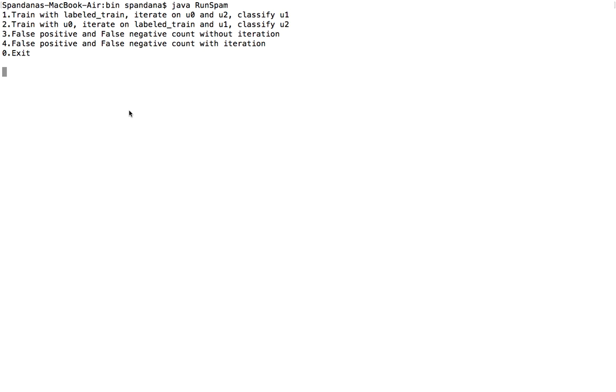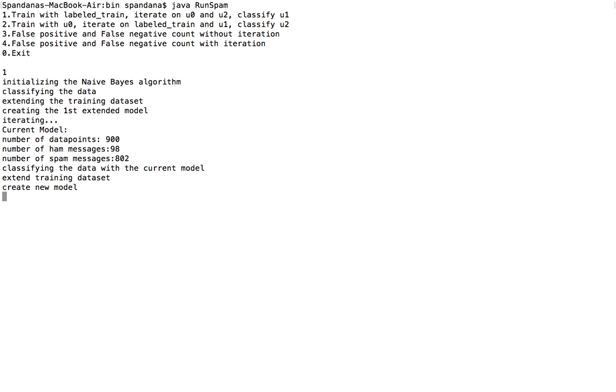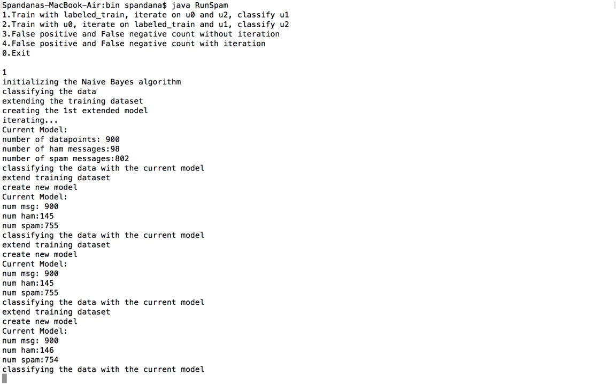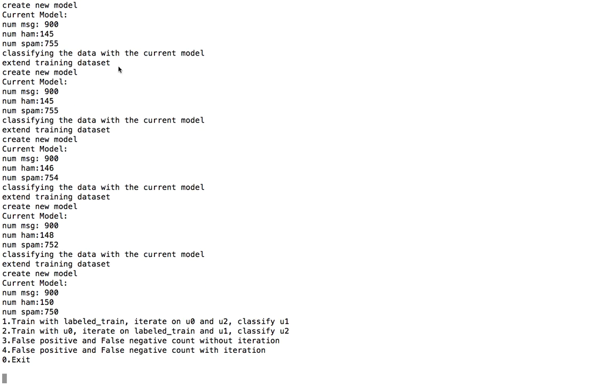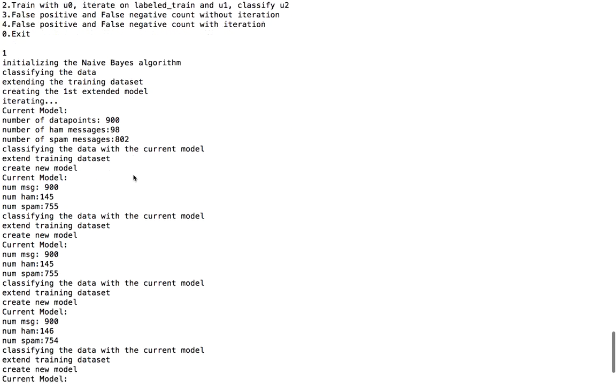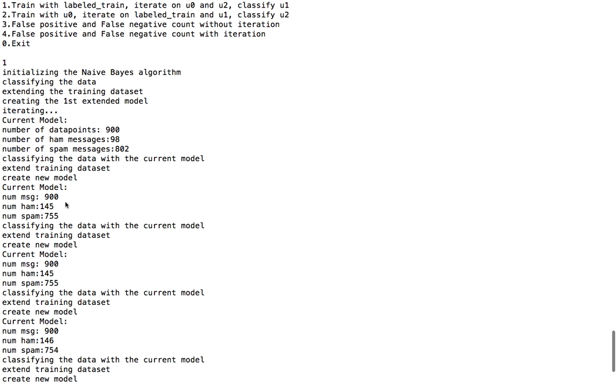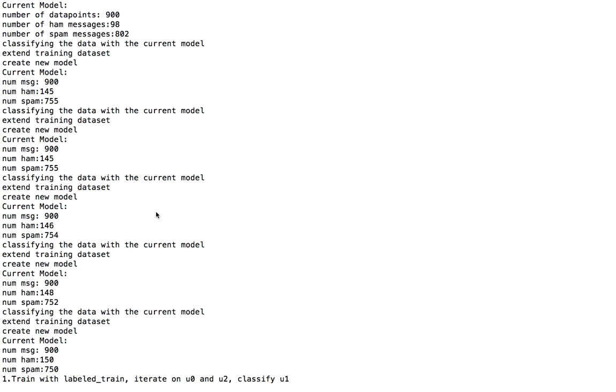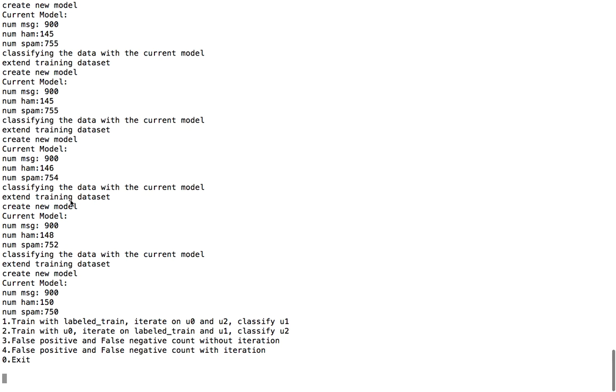Let's see the output when I choose the first option. You can see that the 900 data points are put through the iterative naive Bayes algorithm, and also you can notice that with each iteration there is a significant change in the count of ham and spam emails.